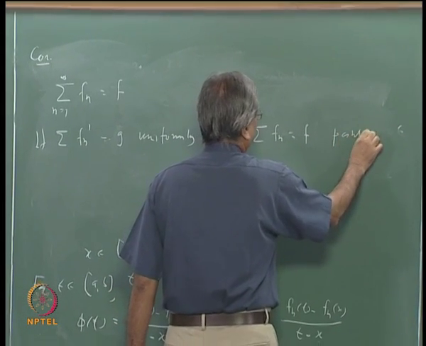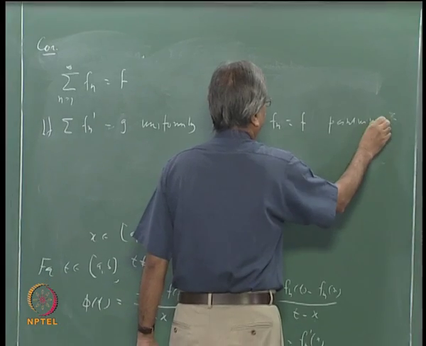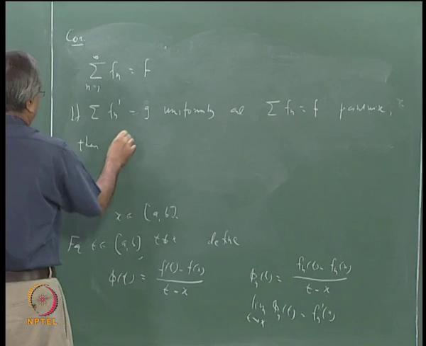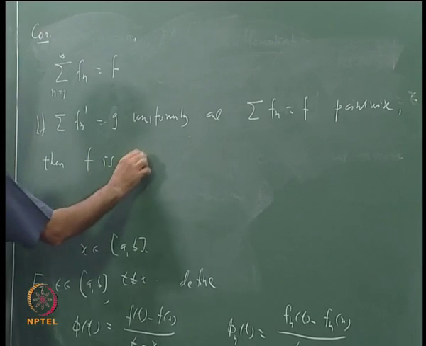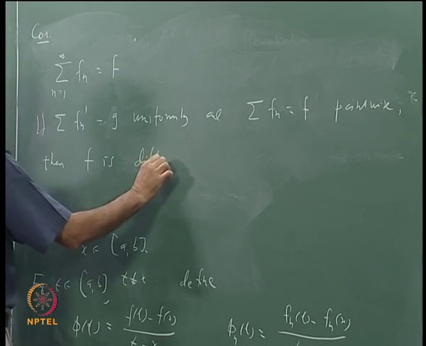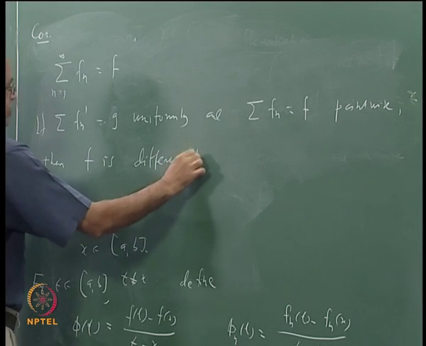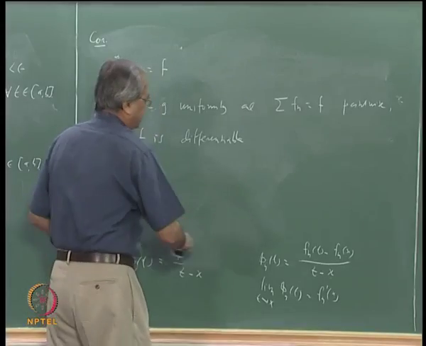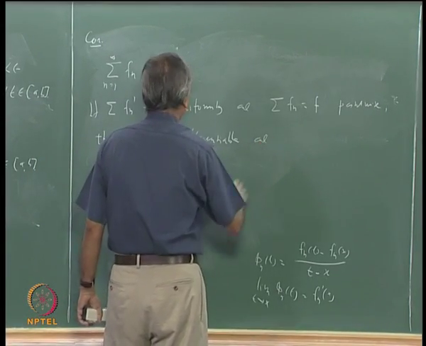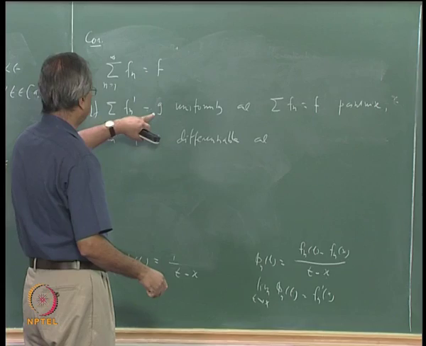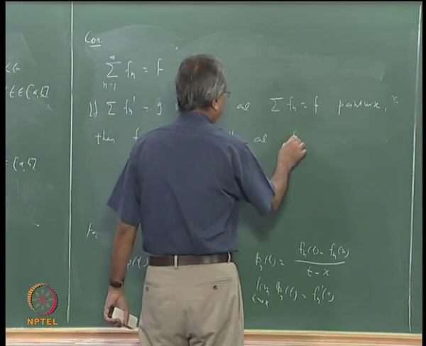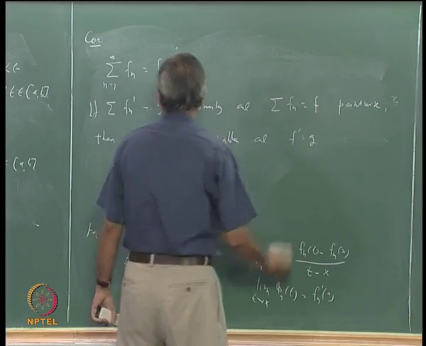Actually it is enough to say at least at one point, by using that theorem. Then F is differentiable and its derivative is nothing but G, that is, F prime is equal to G.